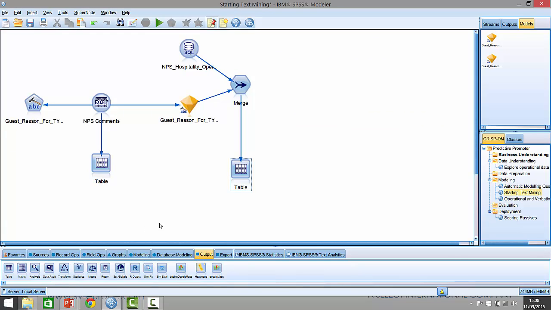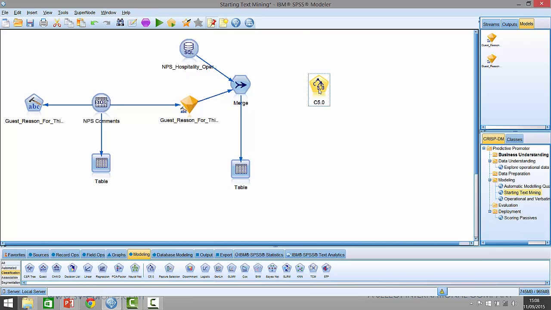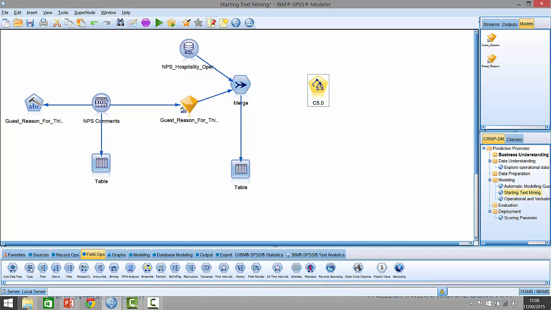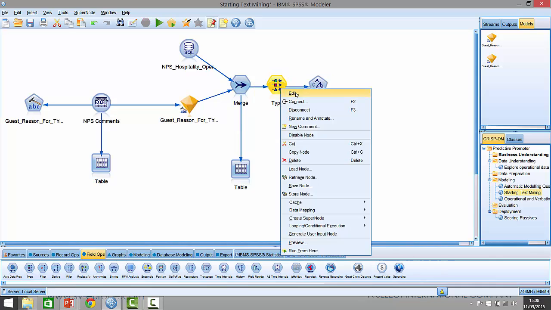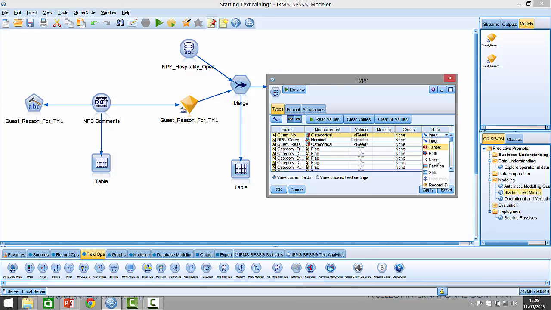If I go back and go to the modeling technique, you saw me use a modeling technique earlier on, such as C5. I'll use that again, and this time I'll tell it how to build this model by putting in what's called a type node here. I'll tell it that the guest number is in fact the record ID, that the target we're trying to predict is the MPS category. We don't want to use the verbatim text, so we switch that off.